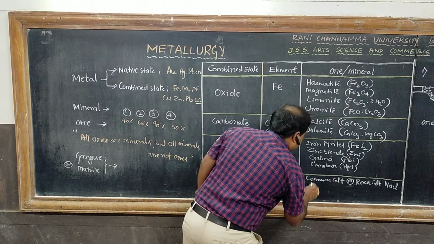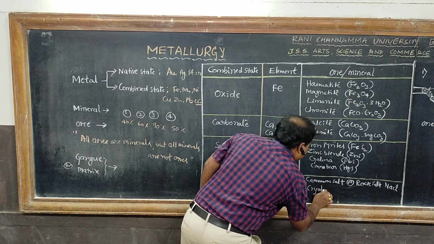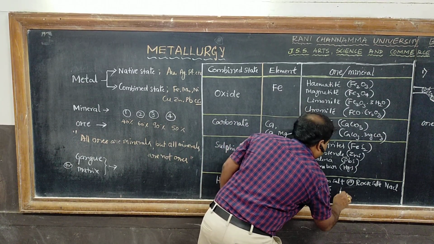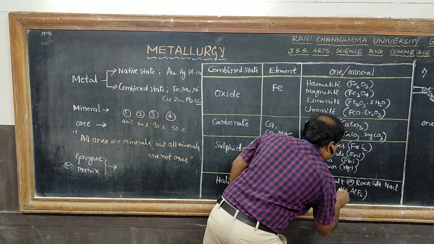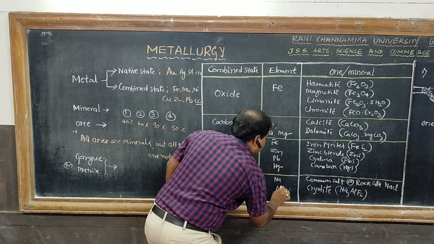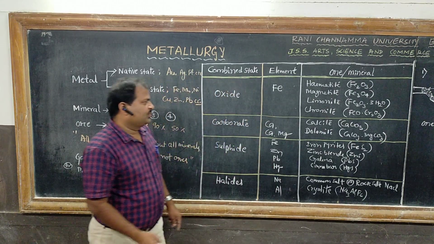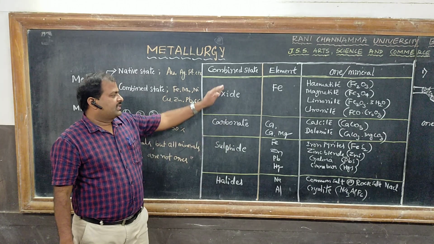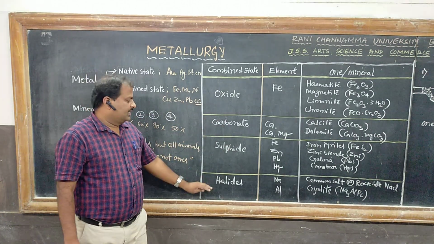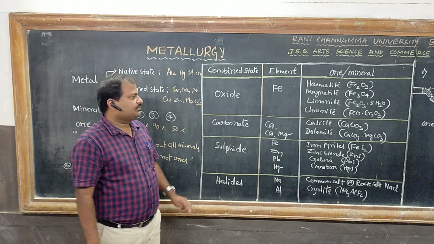And cryolite, the composition is Na3AlF6. Here aluminum is present. So these are different types of ores: oxide, carbonate, sulfide, and halide ores.